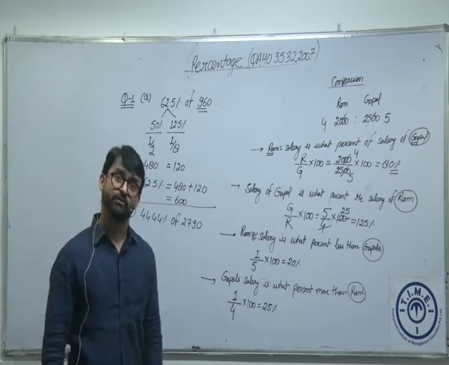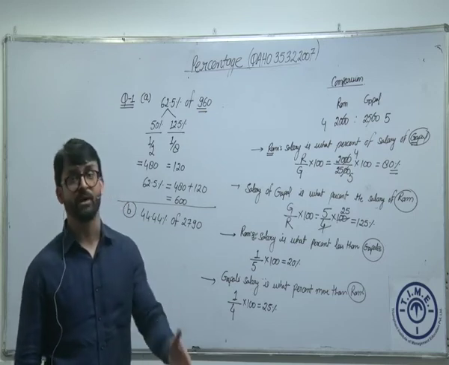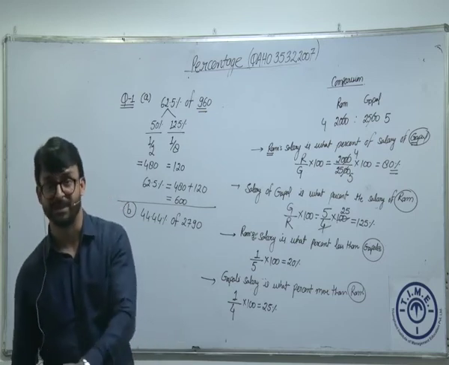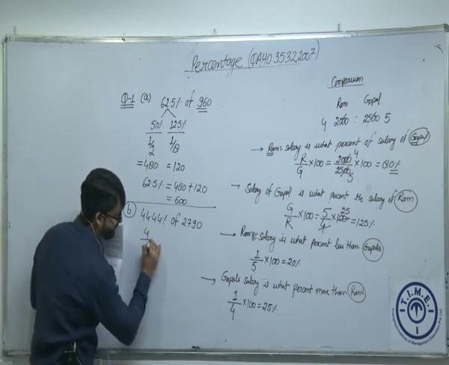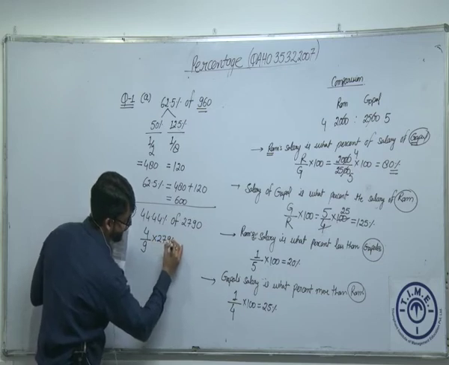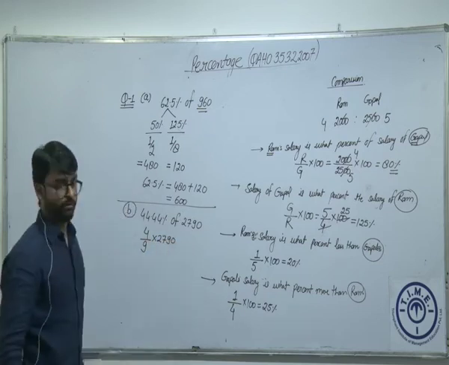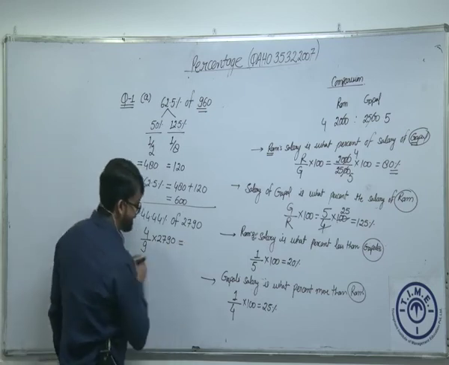11.11%. What is 44.44%? 11.11 into 4 is what? 44.44%. Am I right? So this is precisely nothing. It is just 4 times 1 by 9, which is 4 by 9 of 2790. 4 by 9 of 2790 can easily be calculated.